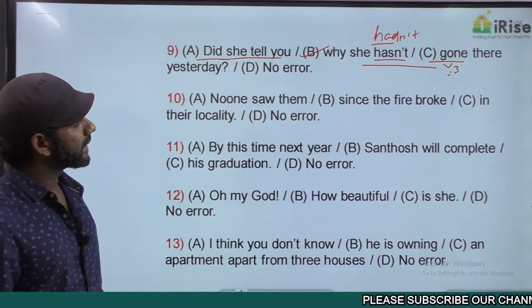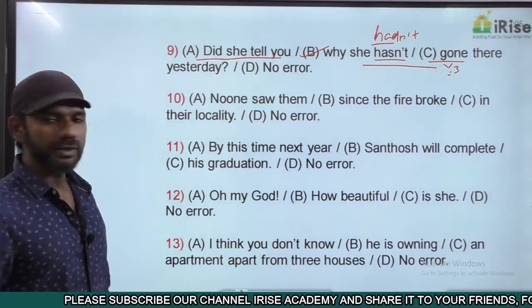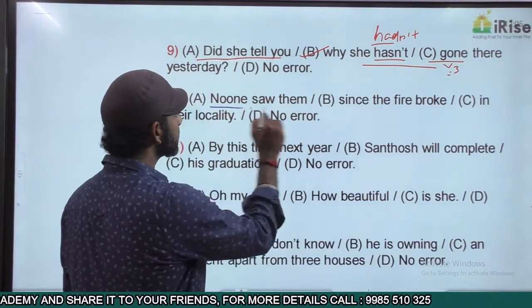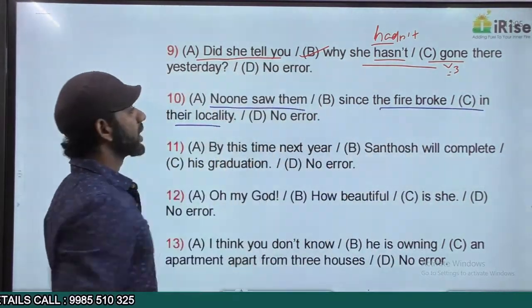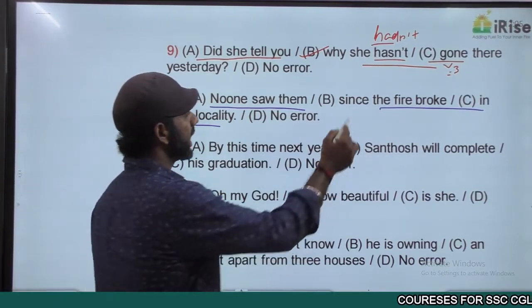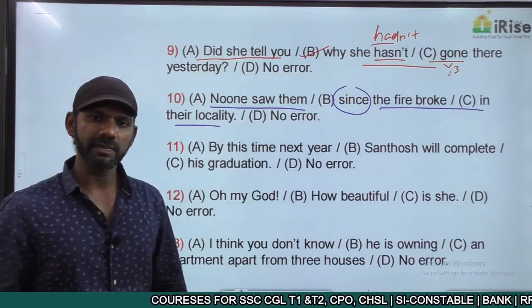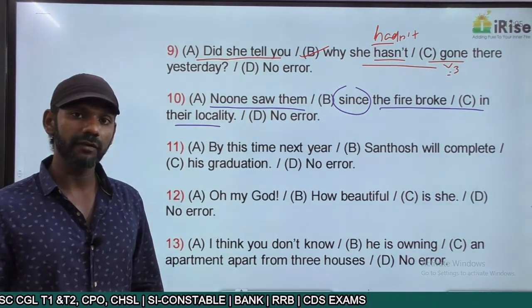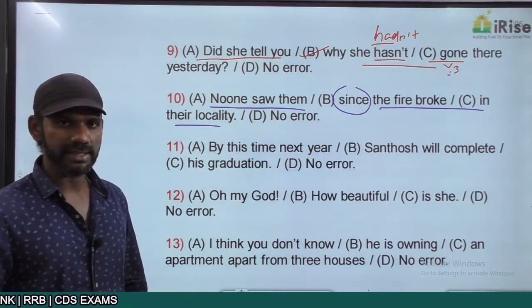No one saw them since the fire broke in their locality. We have two ideas in this sentence. One is no one saw them. The other one is the fire broke in the locality. So we have two ideas in this sentence along with since. The exception: the idea before since must be present perfect or present perfect continuous, and the idea after since must be simple past tense.